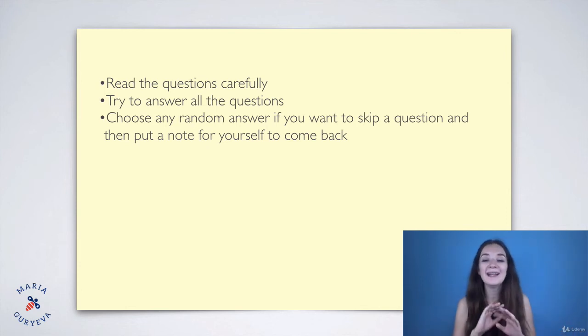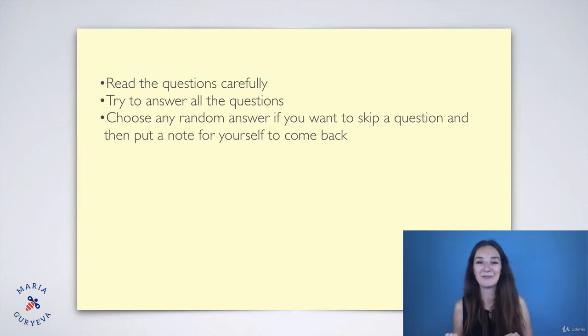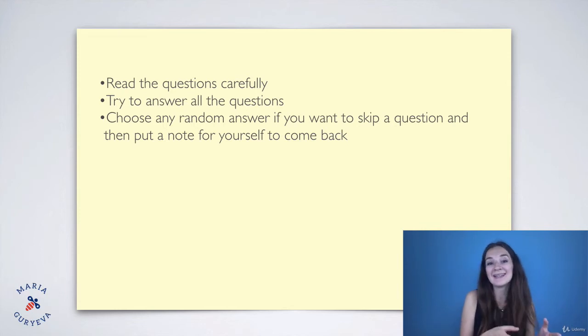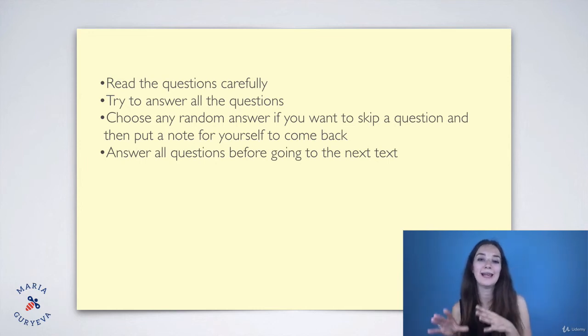So always pick any random answer before you skip the question, and then put a note for yourself: I need to go back to question number 4. And then if you have time, you can go back and change your answer, or maybe it's the right answer, so you're just gonna make sure. So go back and answer it later, but always put a random answer before you skip it. Answer all the questions before going to the next text.